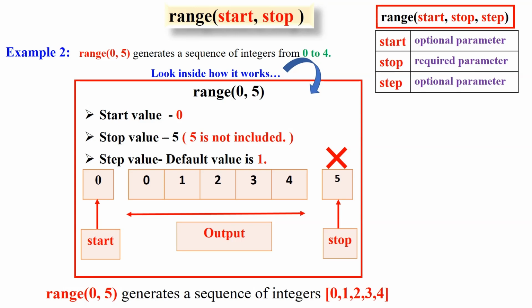Let's see how it works. Remember the syntax of range function. Range of start, stop, step. Here, the start value is given 0. Stop value is 5. 5 is not included as we have to stop at it. And step value is not given, and hence we take the step value as default value 1. Finally, range of 0, 5 generates a sequence of integers 0, 1, 2, 3, 4.